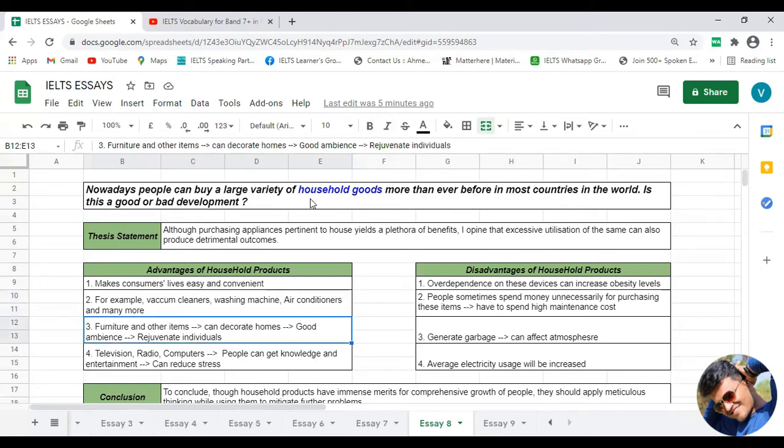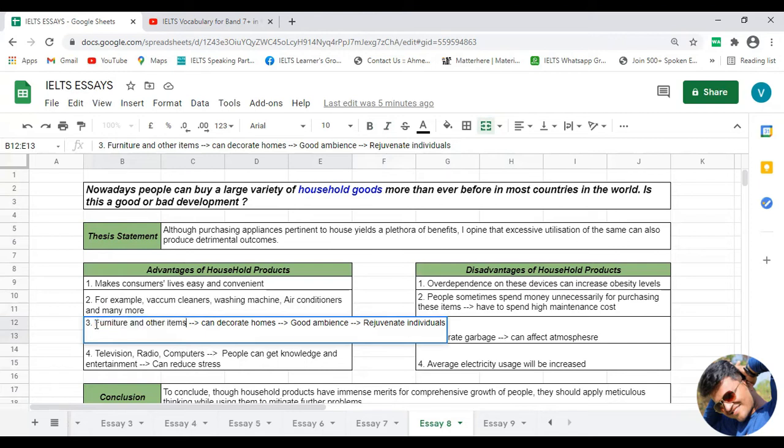Now let me come to another category of household products and how they can become advantageous for individuals who are living in the home. Another category of household products is furniture relevant items, or the items relevant to furniture and other items which can be utilized to decorate your home.